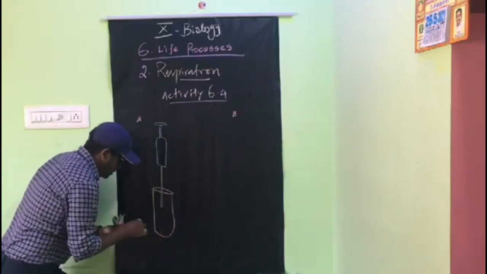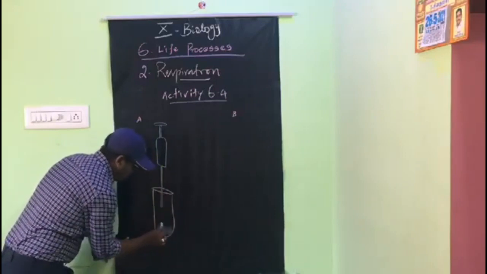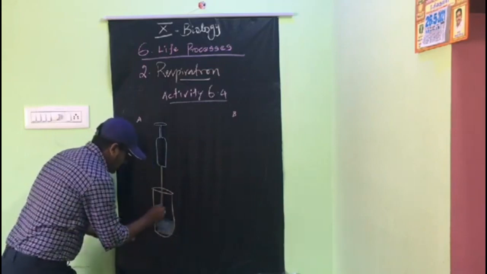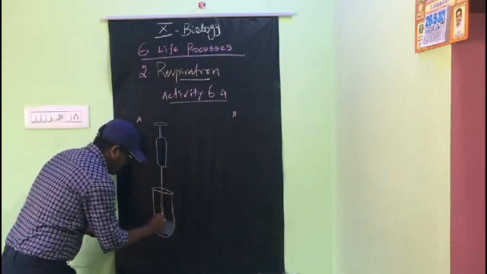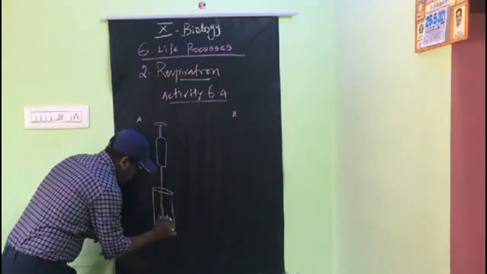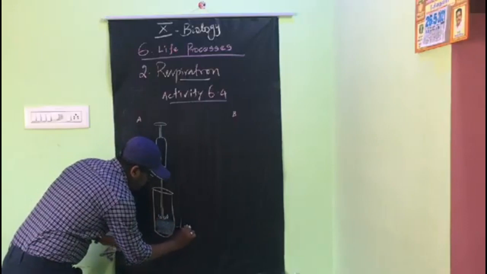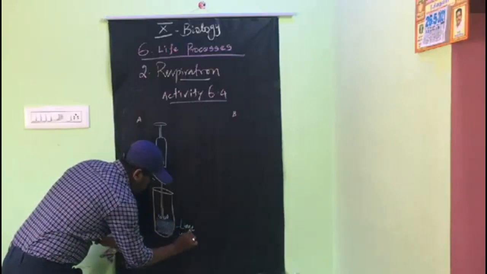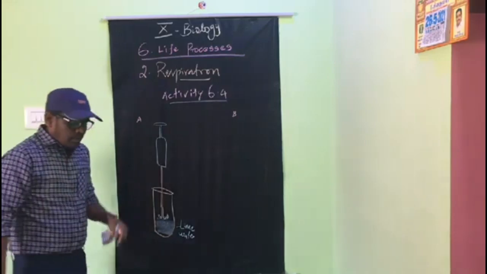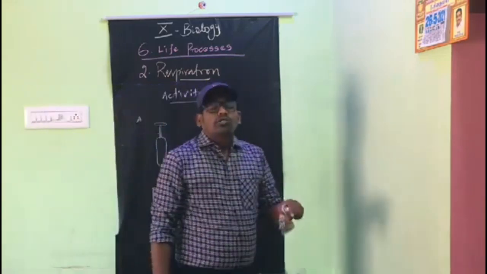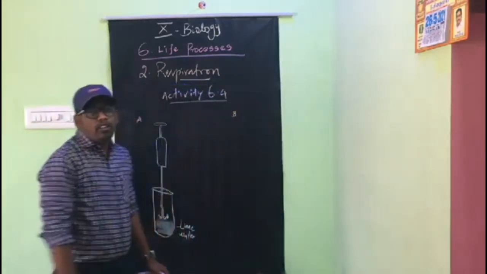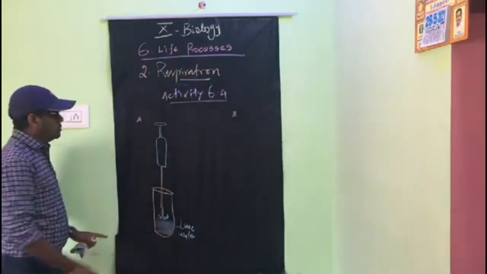This is filled with lime water. What is lime water? Lime water is nothing but a solution of calcium hydroxide in water. Just calcium hydroxide in water, that is lime water.